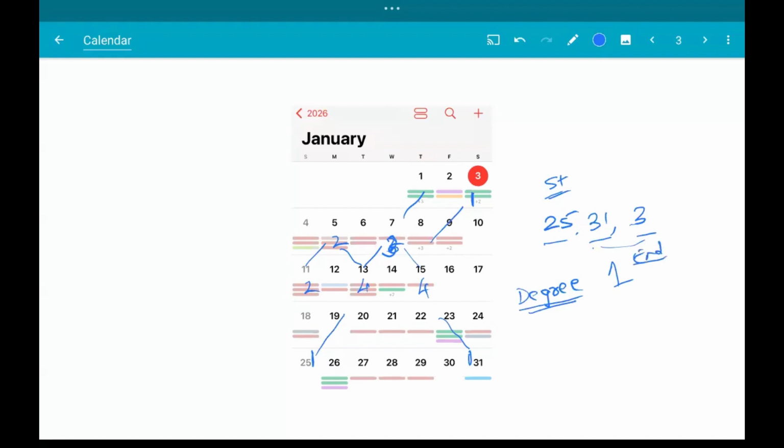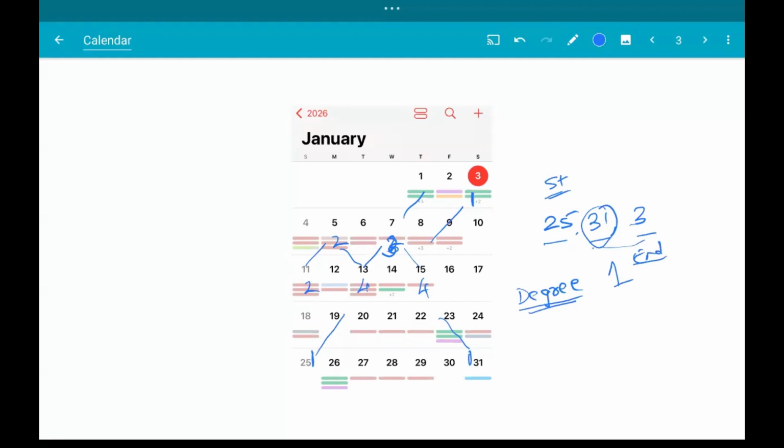But then you can have only one starting point and one ending point. So what happens to the third one? The third one is naturally left out. And this is the reason why we were not able to cover 31, 25 and some numbers, right? So if we have a calendar like this where you're having more than 2 odd degree numbers, then it is impossible to cover that using this carom board or a billiard bouncing thing.